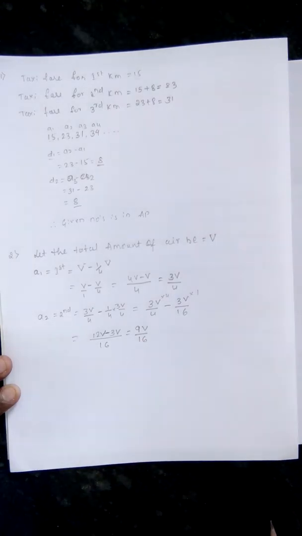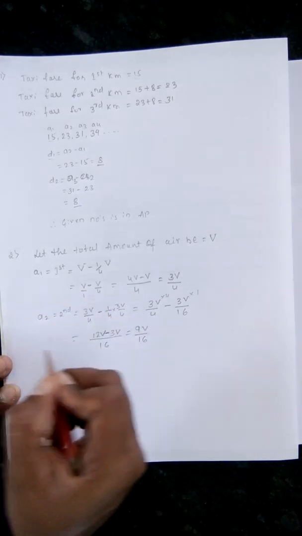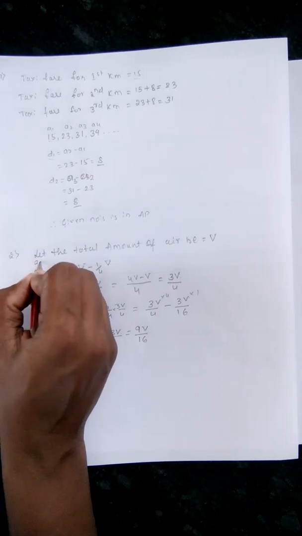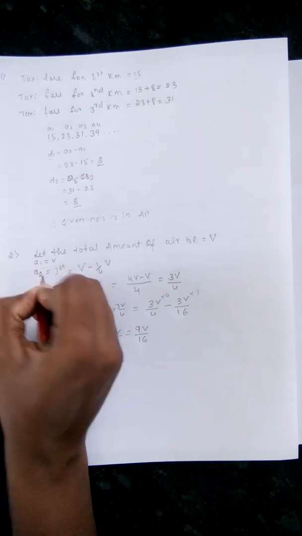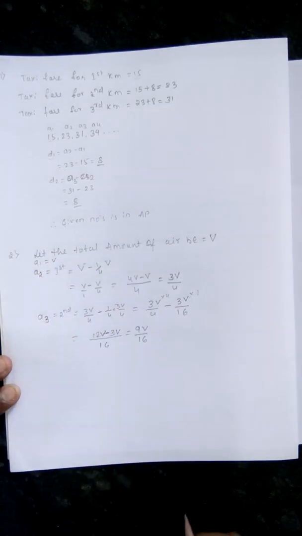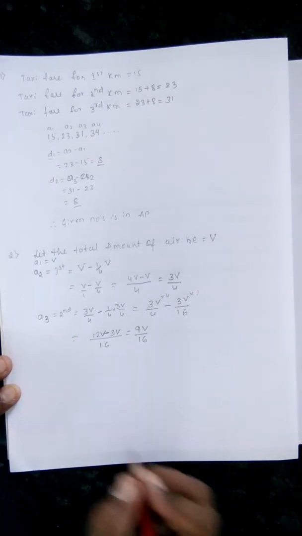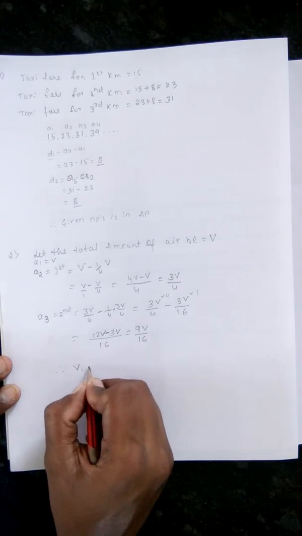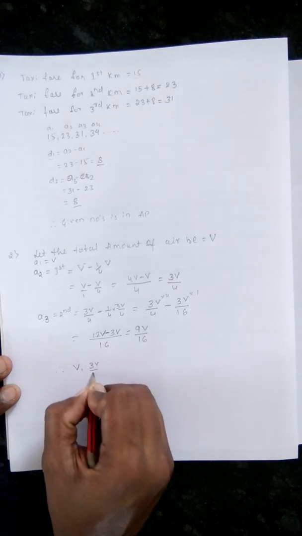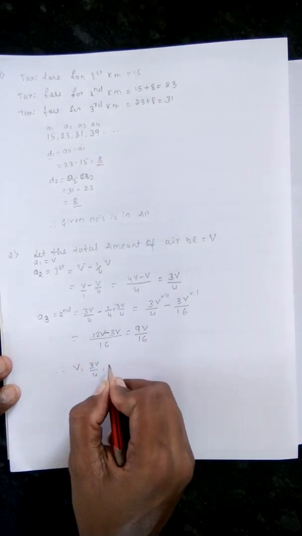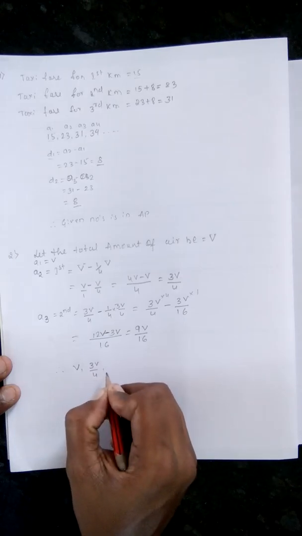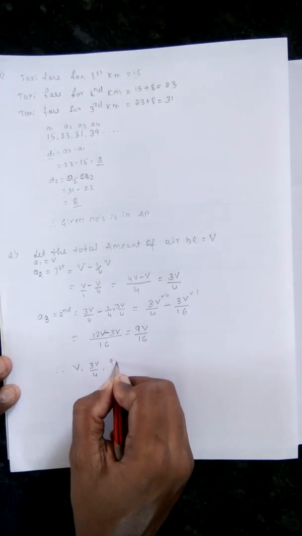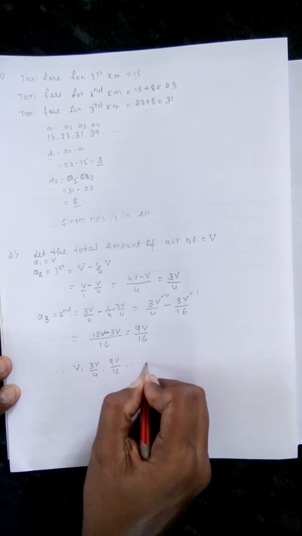So the first one is A1 equals V, this is the second, and this is the third, A3. Therefore we are getting some numbers. Initial volume V, in that we take 1/4 and get 3V by 4, and in that again we take out 1/4 of the air, and we get 9V by 16.